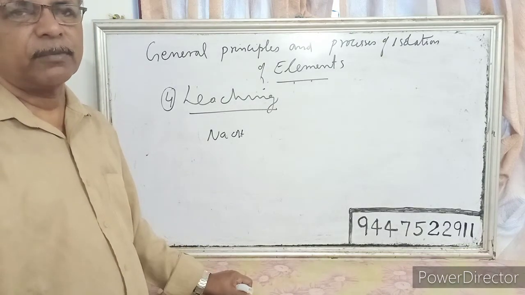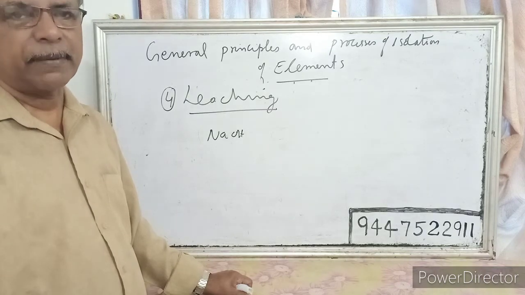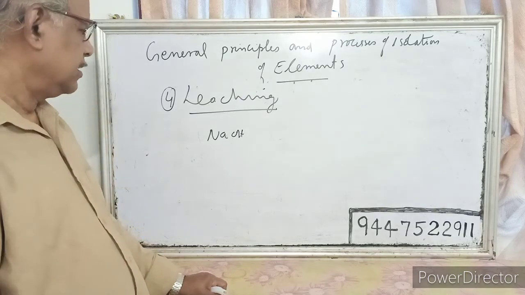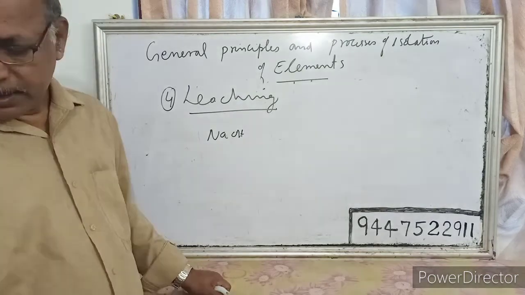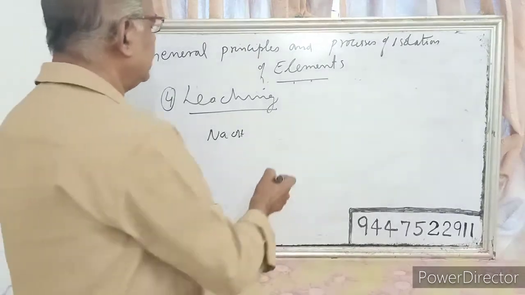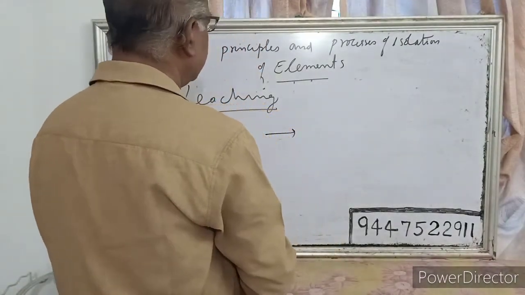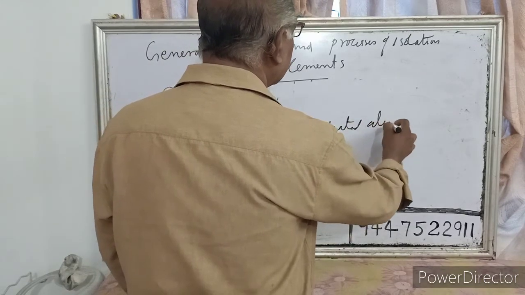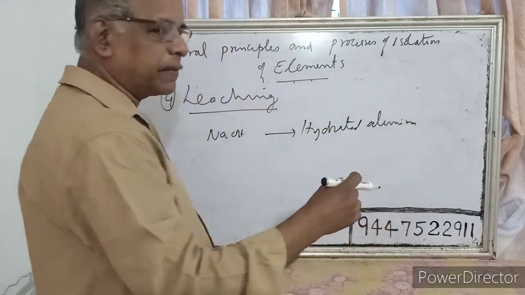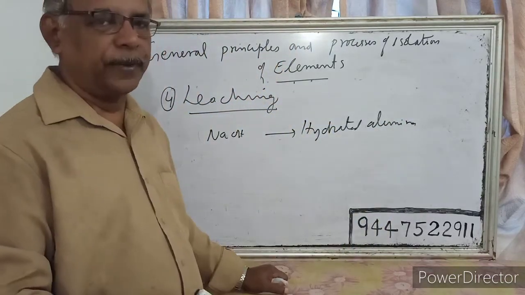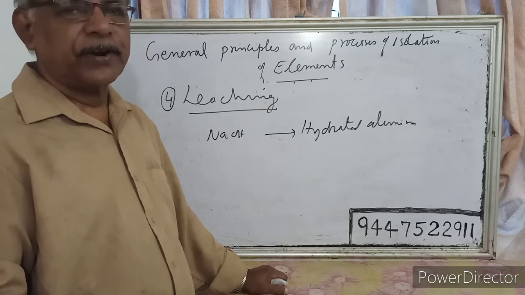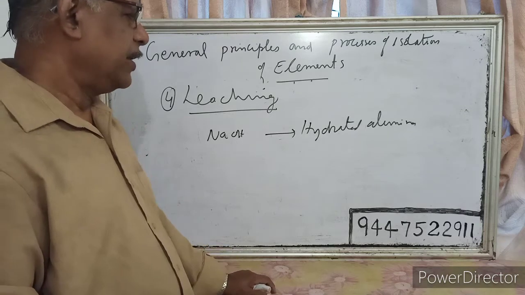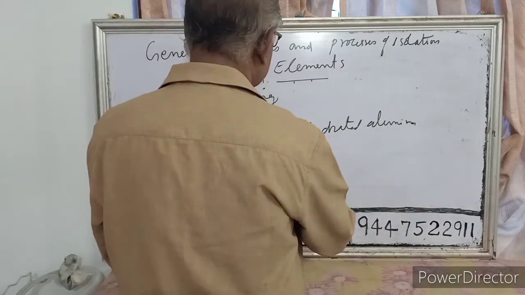Then it is filtered to remove the undissolved gangue particles. After that, it is neutralized with carbon dioxide and you get hydrated alumina. To induce the precipitation of the hydrated alumina, we add freshly prepared hydrated alumina, and you get aluminium hydroxide.